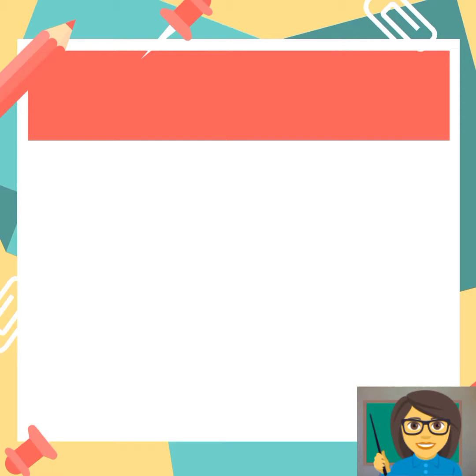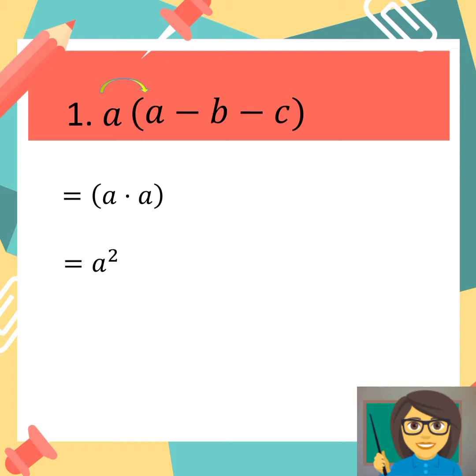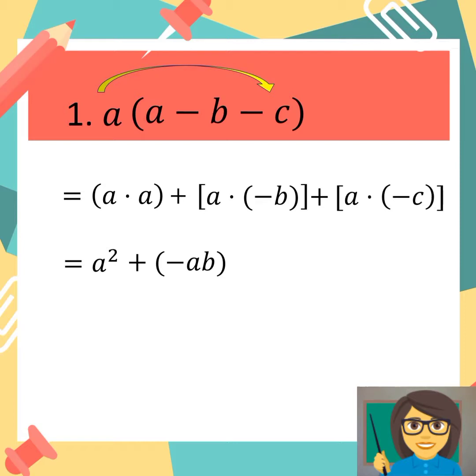For example, A is to be multiplied to the quantity of A minus B minus C. A times A is equal to A squared, plus A multiplied to negative B is equal to negative AB, plus A multiplied to negative C is equal to negative AC. We have to simplify the signs. The product is now equal to A squared minus AB minus AC.